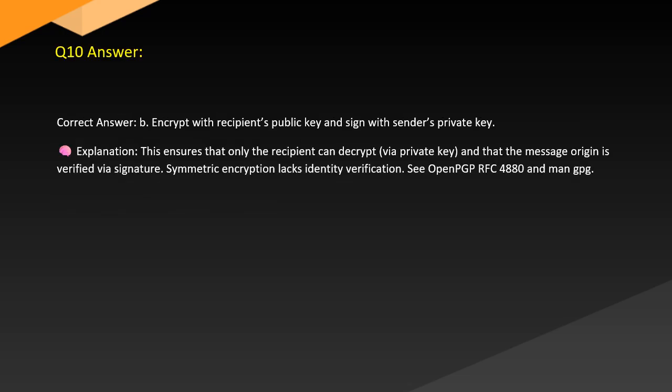Answer. Correct answer B. Encrypt with recipient's public key and sign with sender's private key. Brain explanation. This ensures that only the recipient can decrypt via private key and that the message origin is verified via signature. Symmetric encryption lacks identity verification. See OpenPGP RFC 4880.